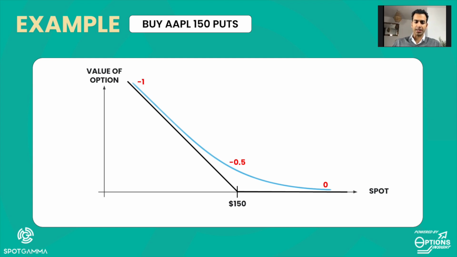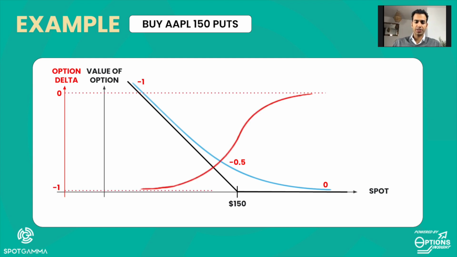We can see, if we plot the delta that starts at 0 and finishes at minus 1, that the delta of the put moves from 0 to minus 1 as the stock trades down and becomes in the money.